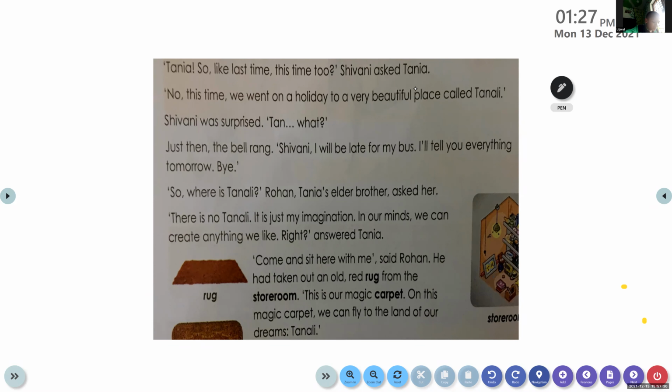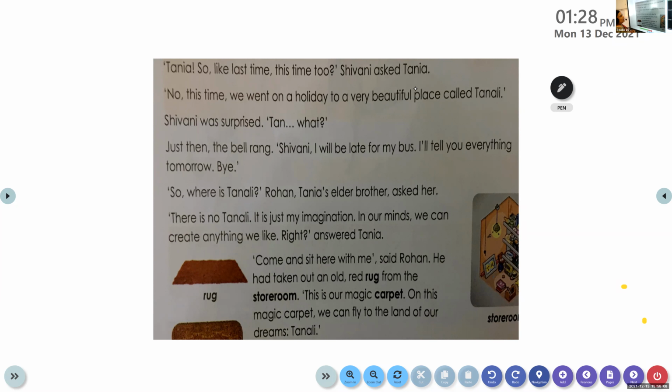Shivani was surprised. Tan? What? Read it with a little more expression in your voice, as if you're asking a question. Tan? What? She spoke as if she did not understand what Tanya was speaking about.